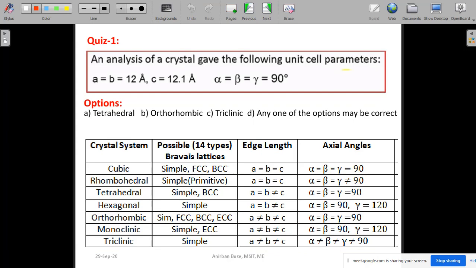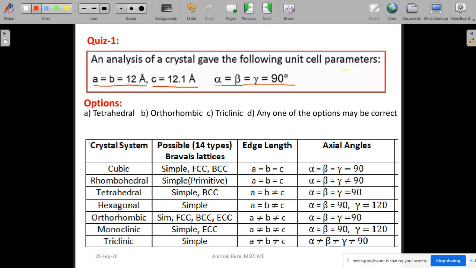Now one question. An analysis of a crystal gave the following unit cell parameters. So this is a problem. I will ask you to solve this problem. It is very simple: A and B are equal and equal to 12 angstrom, and C is 12.1 angstrom, and alpha, beta, gamma are all the same and equal to 90 degrees.